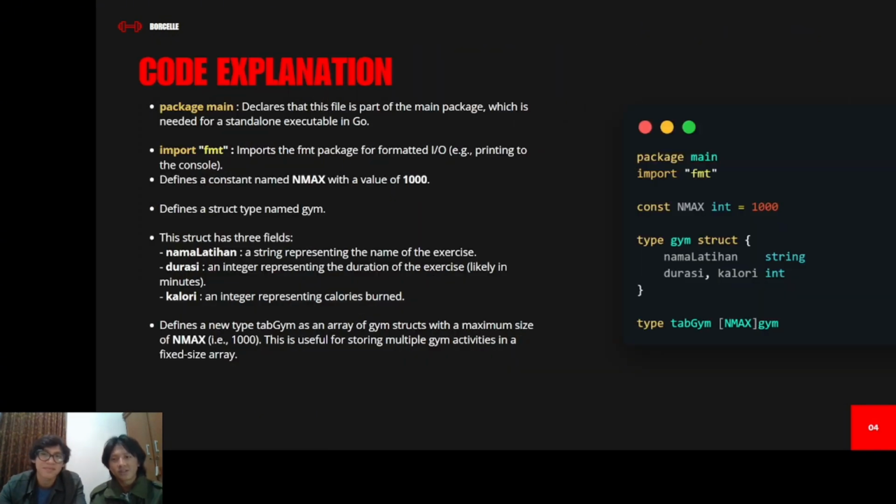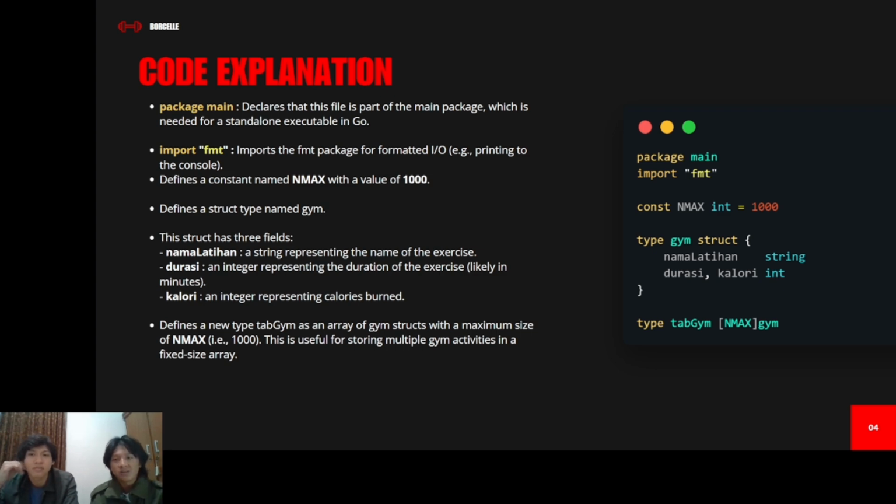This is the first code explanation. In Go, we usually use package main to declare that this file is part of the main package, which is needed for a standalone executable in Go. And then import fmt imports the fmt package for formatted input or output. For instance, it's like printing to the console.